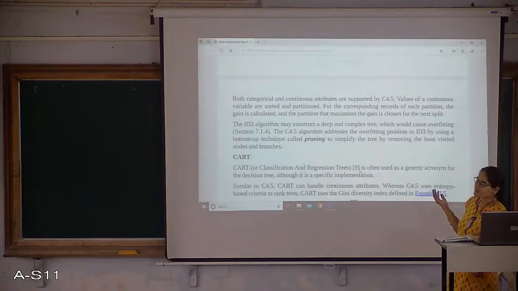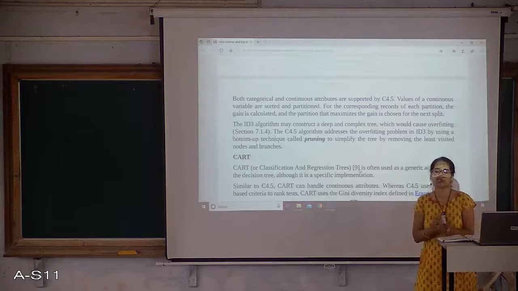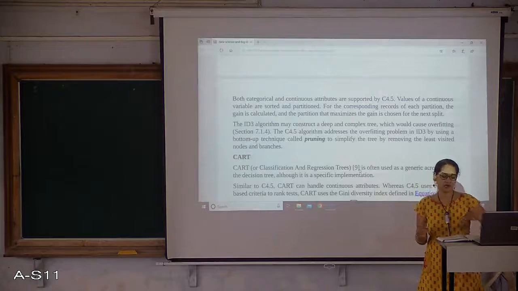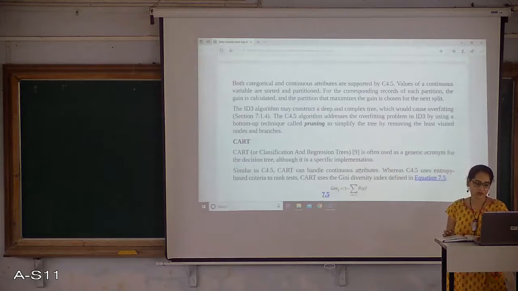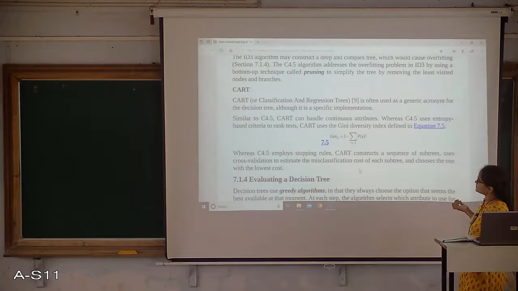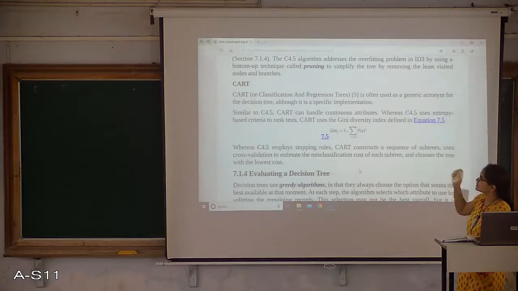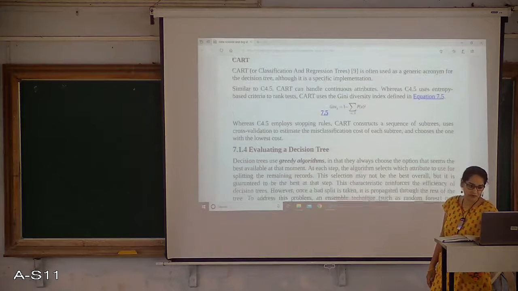Pruning is another, different concept for handling the decision tree, which is not explained in this particular concept. So we are about construction of a decision tree only. Pruning will come after the construction. There are again two methods, as I mentioned, in the next coming topic. Then CART is another variety of decision tree which is able to handle a continuous variable as C4.5 does. And it has a different calculation, the Gini index. This is different from whatever we have calculated in ID3 or C4.5.